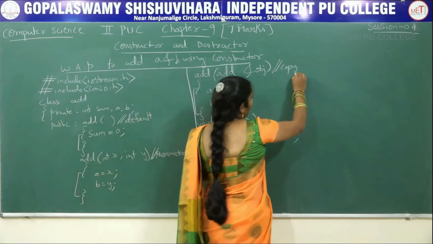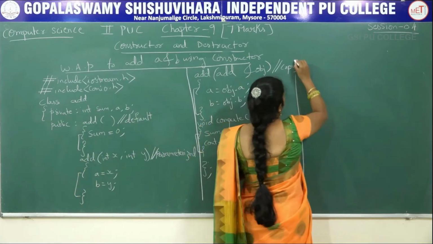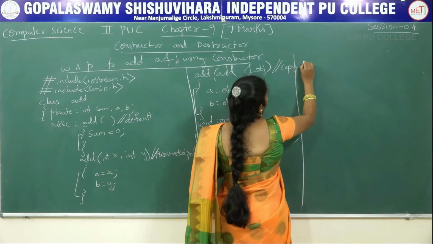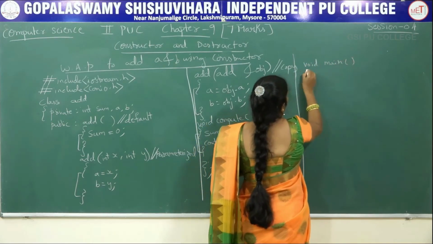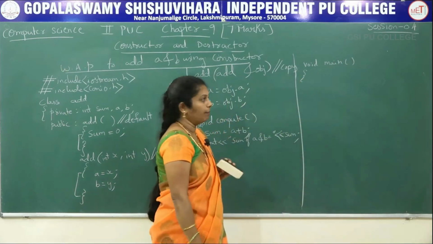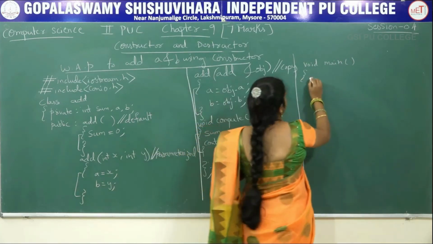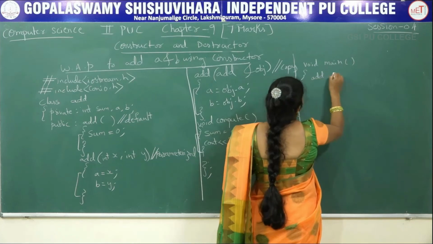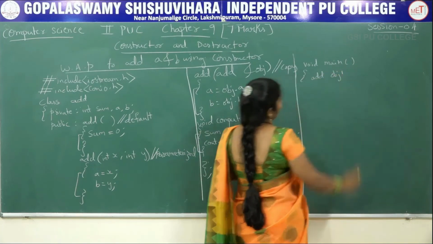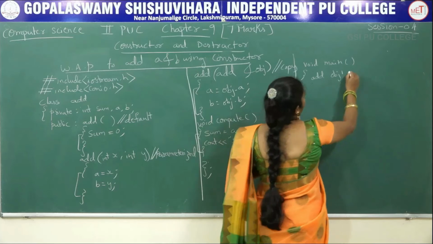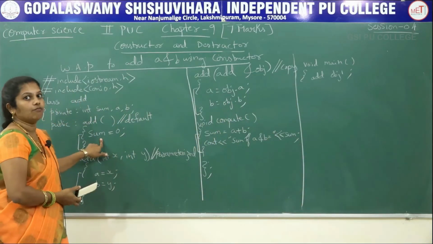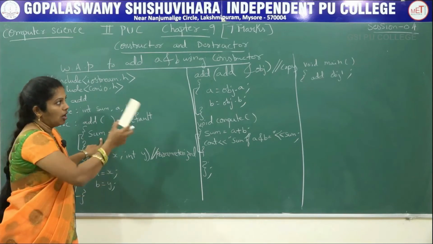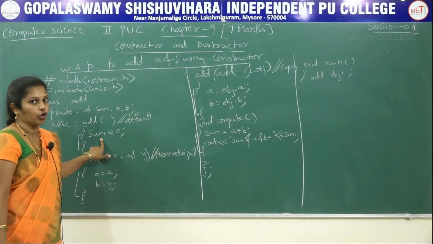Now we will write the main program for this one. How to write the main program? Void main. Here create the objects one by one. How to create an object? Add object 1. Then which constructor function is going to execute? It is going to execute the first constructor function, because on the object we do not have any argument.